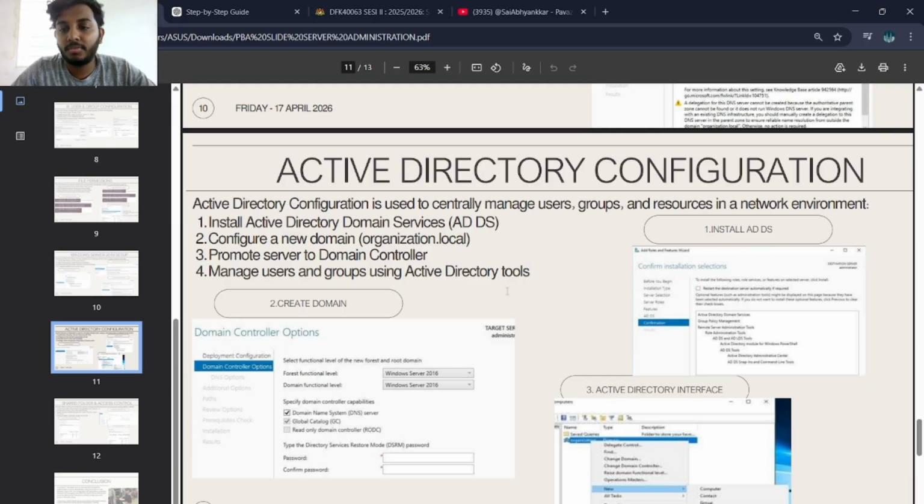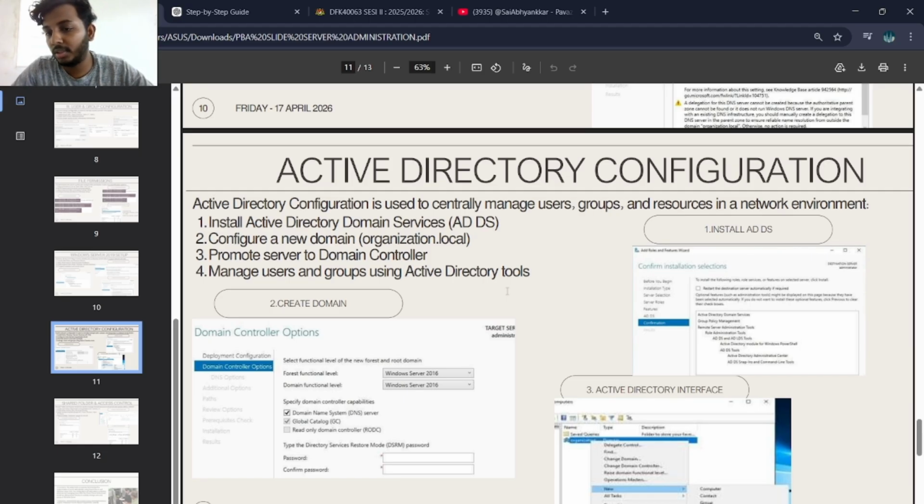Active Directory configuration. Active Directory configuration is used to centralize and manage users, groups, and resources in a network environment. The first one is install ADDS. The second is configure a new domain, organization.local. The third one is promote server to domain controller. The last one is manage users and groups using Active Directory tools.